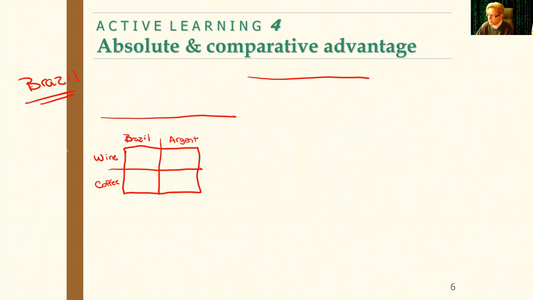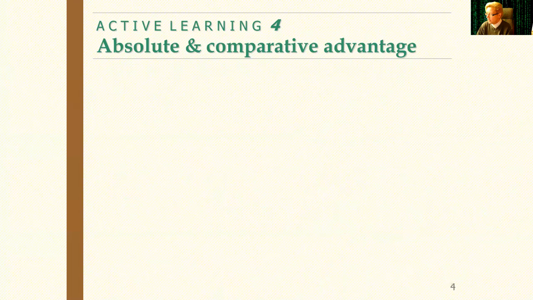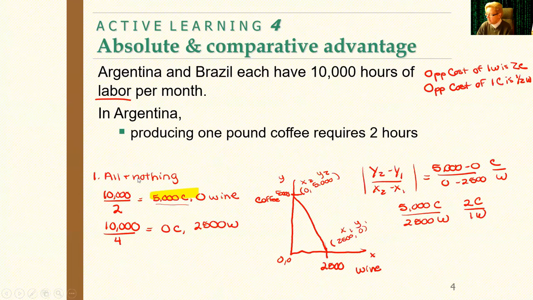Go back to my trade table. Every time I produce 1 wine, I give up 5 coffee. Every time I produce 1 coffee, I give up 1/5 of wine. I now want to go back to my work that I did for Argentina, and I'm looking at this information up here, and I'm going to gather it. Opportunity cost of 1 wine is 2 coffee. Opportunity cost of 1 coffee is 1/2 a wine.